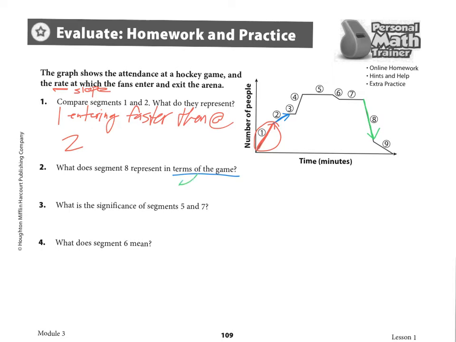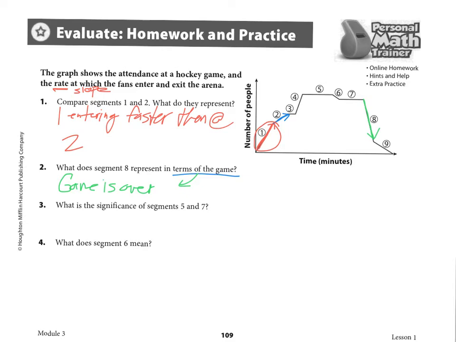In terms of the game, that probably means the game is over. Or, you know, if you think about UT playing Georgia this past year, people left after the first half because the game was essentially over. They were getting killed. So it has something to do with the game being over probably. That's why so many people are leaving so quickly.